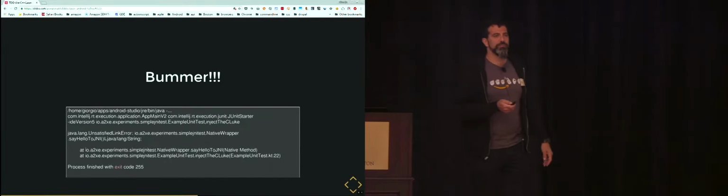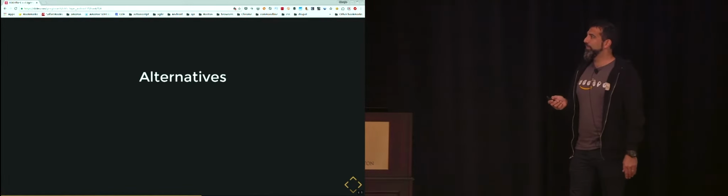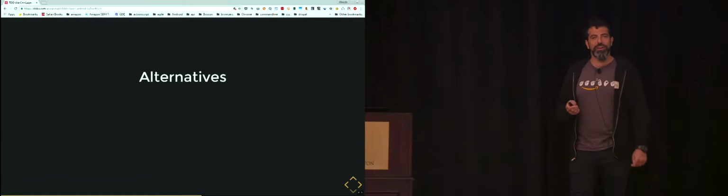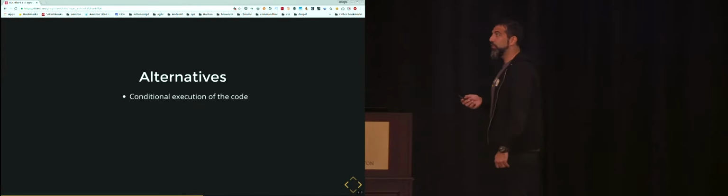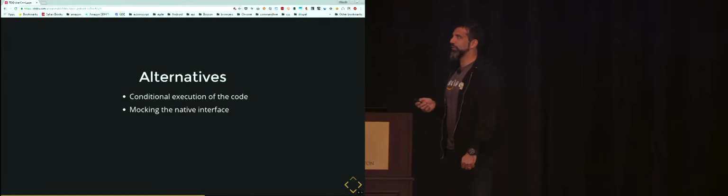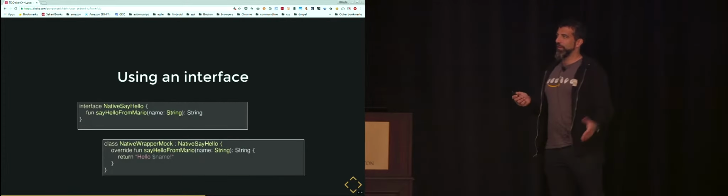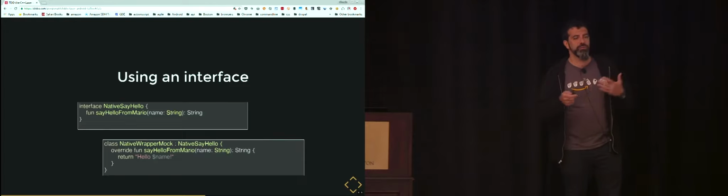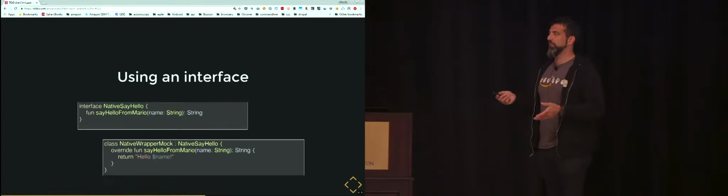Doesn't work. A simple test like this doesn't work. Why? Because the library that you're referring to is a shared library, and it's not loaded in the test. So there are alternatives. You can have a conditional execution of the code, or you can mock the native interface. Using an interface, you basically use the interface to describe the methods that your wrapper is going to expose, and then you mock the interface.